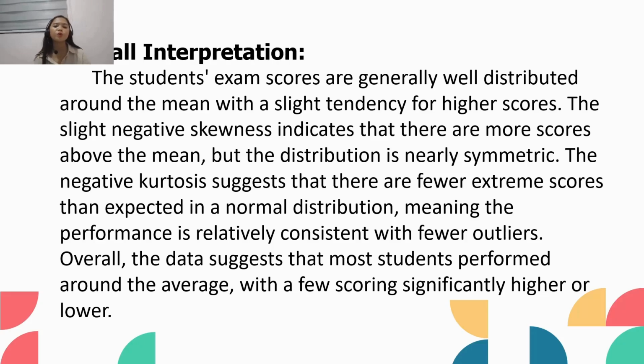The negative kurtosis suggests that there are fewer extreme scores than expected in a normal distribution, meaning that the performance is relatively consistent with fewer outliers. Overall, the data suggests that most students performed around the average, with a few scoring significantly higher or lower.